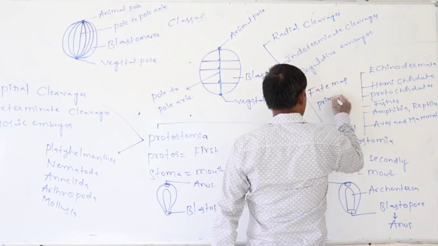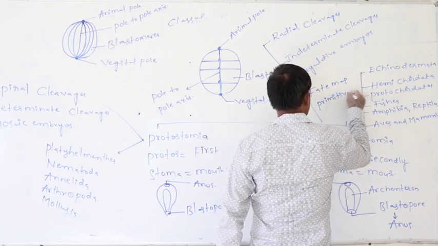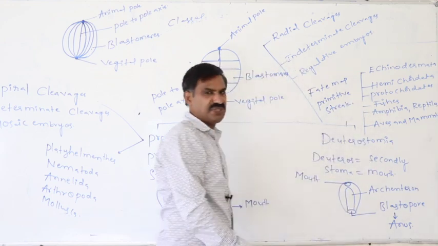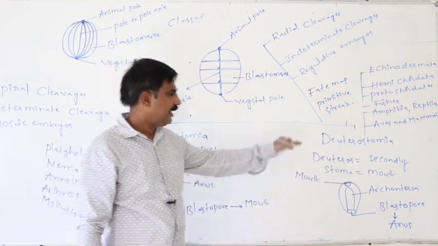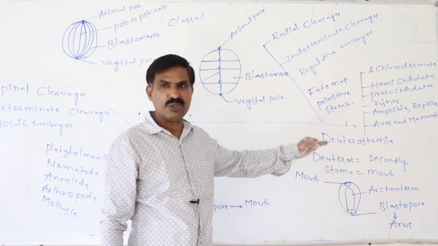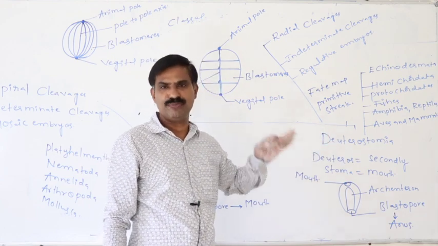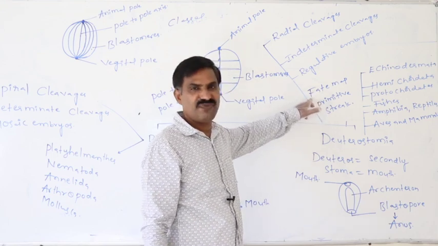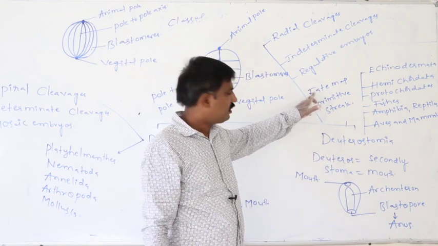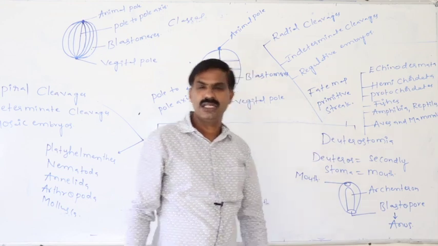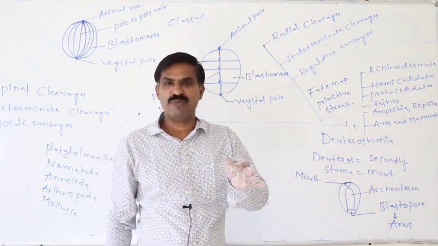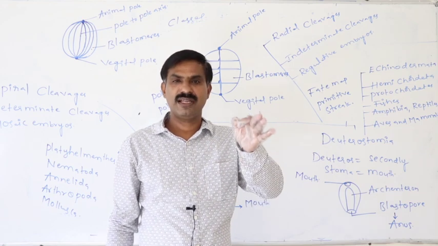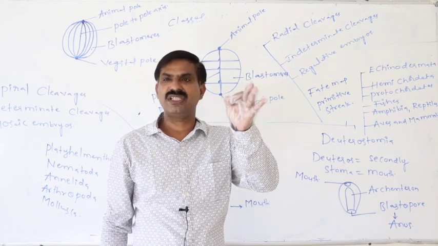That is the primitive streak. In deuterostomia animals, the primitive streak is present in the embryo and acts as the fate map that regulates the movement of the blastomeres towards their accurate position to form the accurate organ in further development.